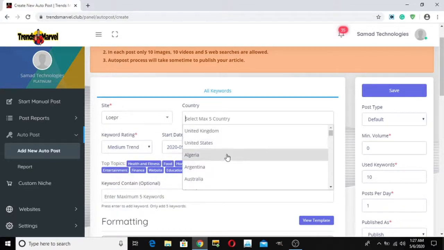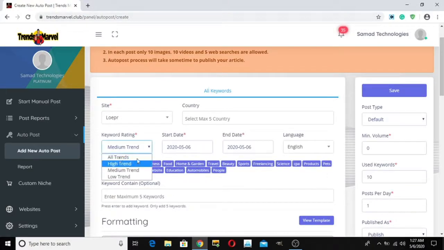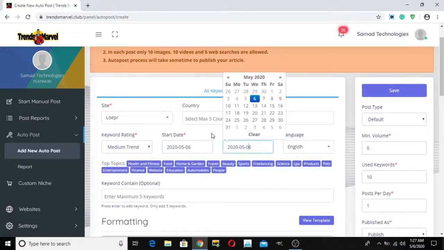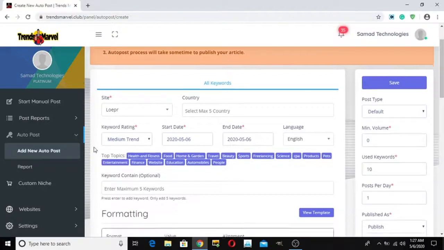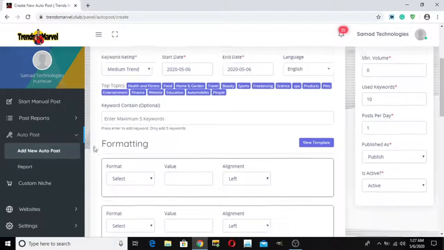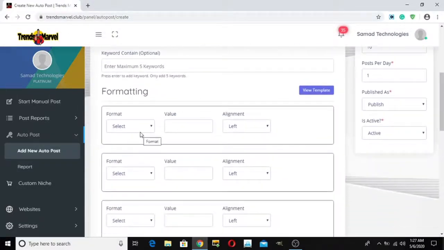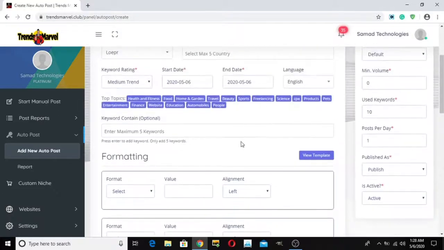You can choose which countries you want trending keywords from. You can choose the trend rating, and the start date and end date for fetching the keywords and posting them on your WordPress blog. You can also select the topics right here. Transmarver also gives you the option of fetching Google images, YouTube videos, and related keywords that you can post on your WordPress blog, and they will be published to your WordPress remotely on full automation.